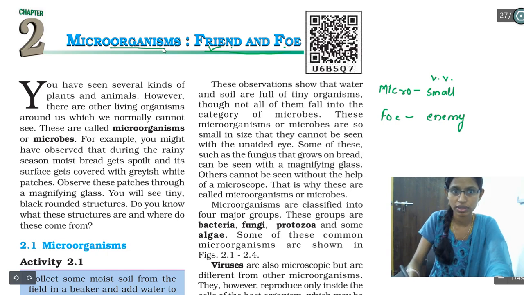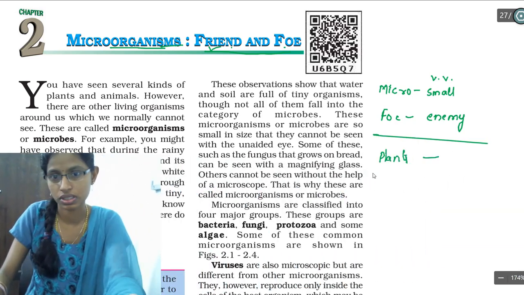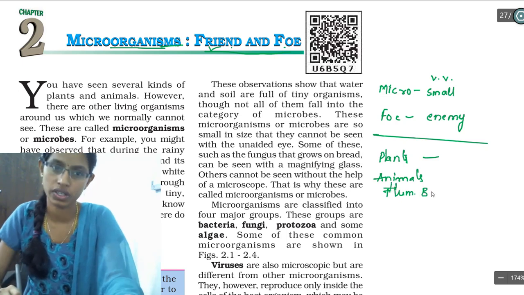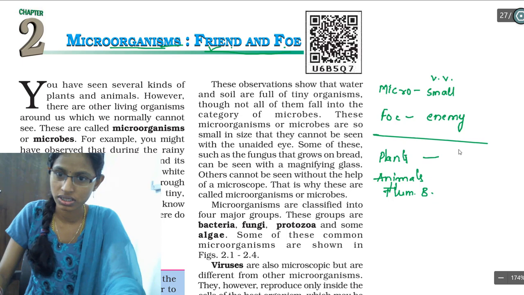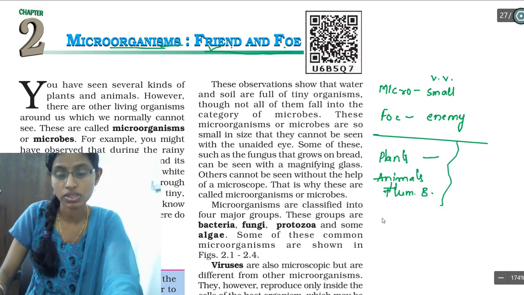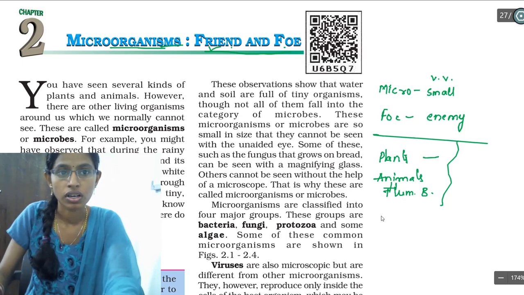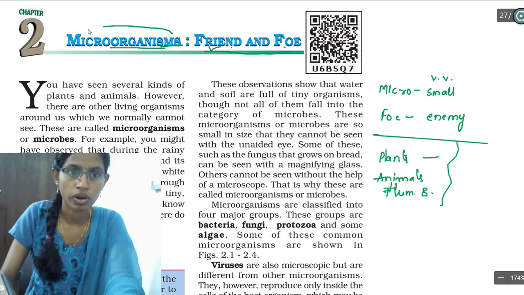So organisms are nothing but the things which are going to live. Now you all know that plants are living organisms and animals are living organisms. Human beings also come under animal only, and you know that human beings are also living organisms. Apart from these things, we are having small organisms. We are going to call those tiny or small organisms microorganisms.